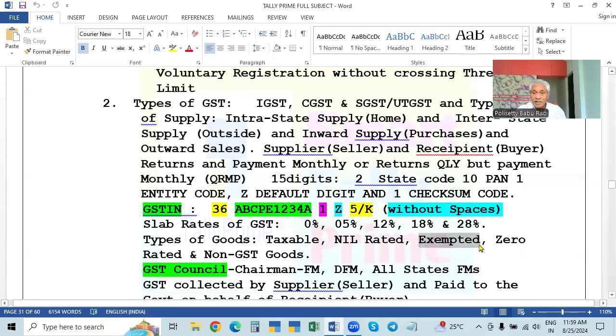And then exempted. Exempted means they are not taxable at all. There is no tax levied on these. The list of the goods which are exempted is disclosed, entered in the act itself. So they are always exempted, no tax is calculated. So the percentage will also be 0. So nil rated is also 0, exempted is also 0.